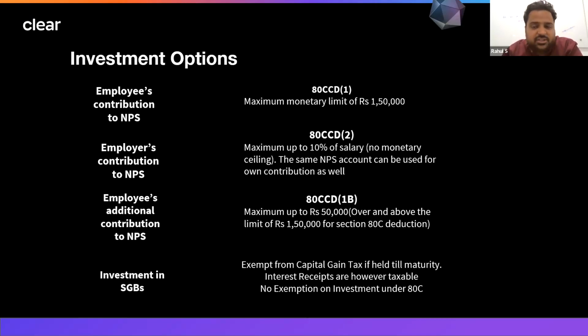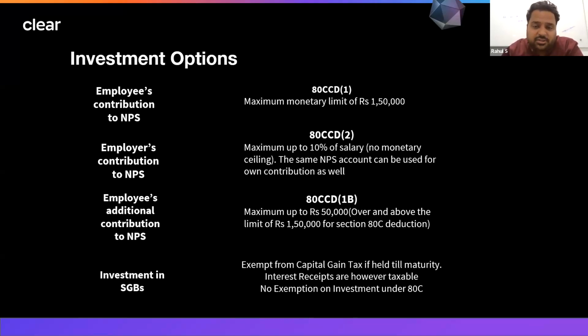Your contribution is covered under the limit of 1.5 lakh of 80C itself. However, it has to be reported under a different section, which is 80CCD1. So if you are investing in NPS through your employer, your contribution comes under the limit of 80C 1.5 lakhs.